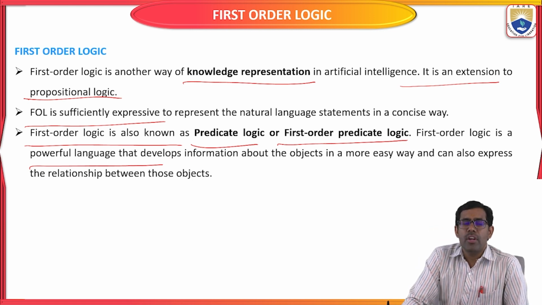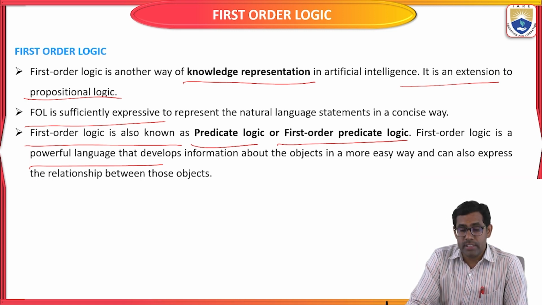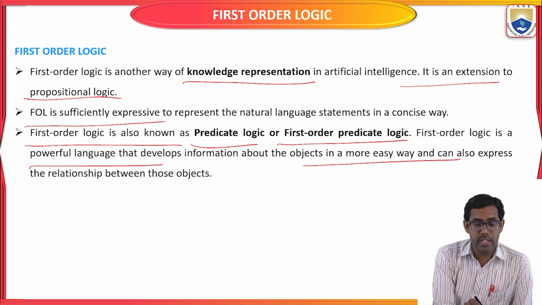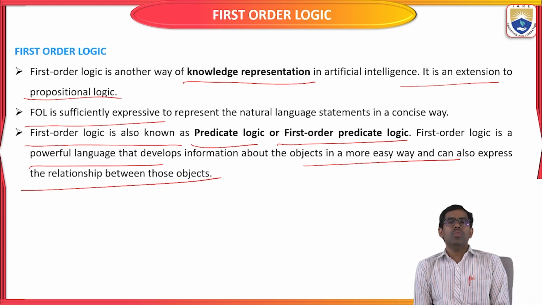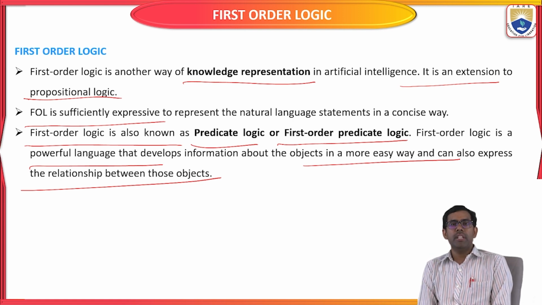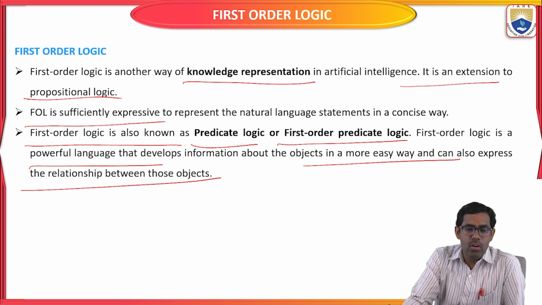Already said, we represent first order logic from the given statement based on its objects and functions. Objects in an easy way, and it can also express the relationship between those objects. Just what are the different objects present in the statement, and what are the relationships between those particular objects. Everything we represent using first order logic in artificial intelligence.